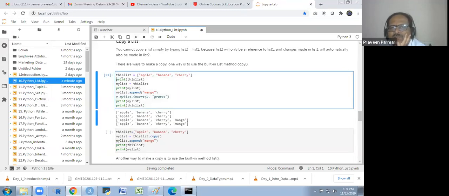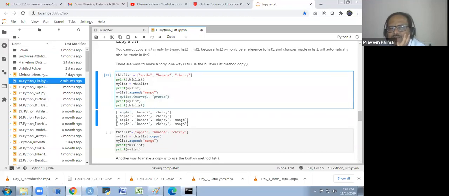In the first print of this list, I am getting apple, banana and cherry. Got it? Then I copy it and print my list, so again I am getting the same in my list. Then I append mango and print my list. This new one copied gives apple, banana, cherry, mango.